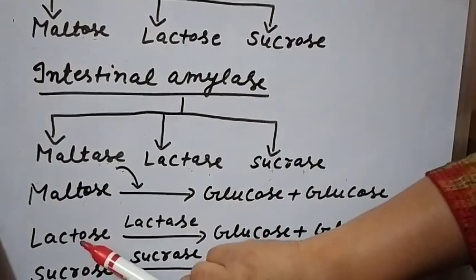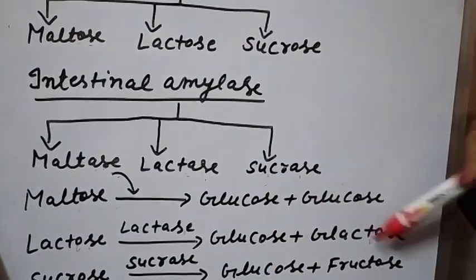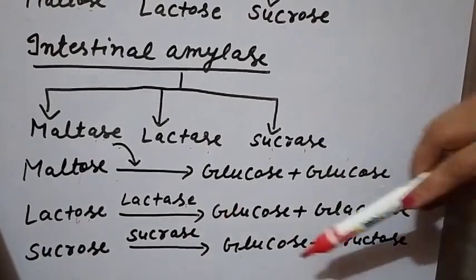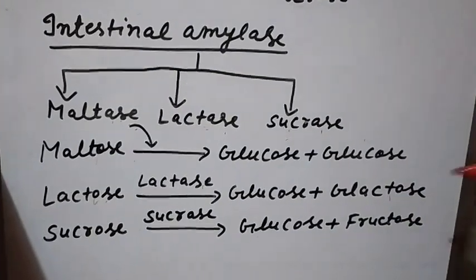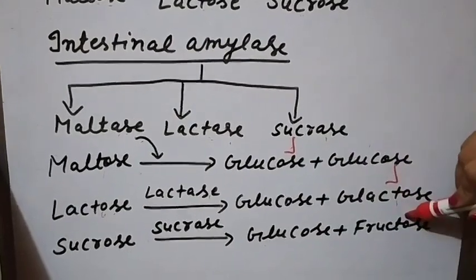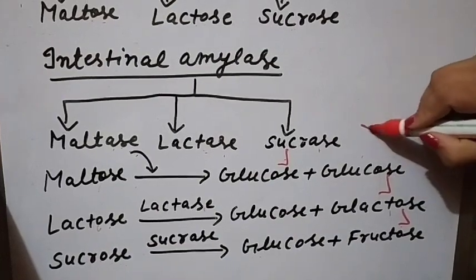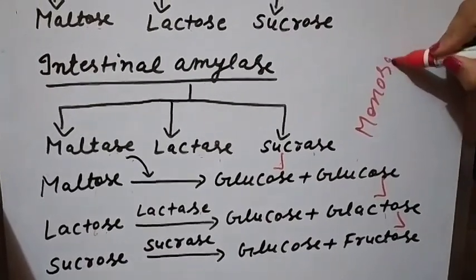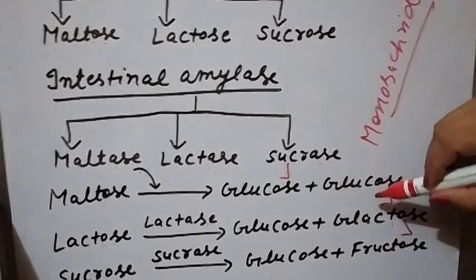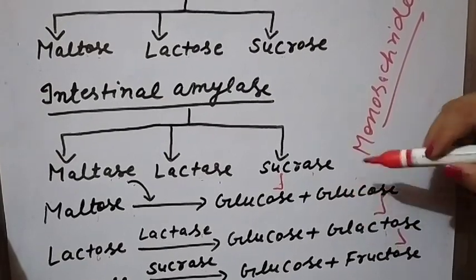Then lactose, that is the milk sugar, in the presence of lactase changes into glucose plus galactose, and sucrose in the presence of the enzyme sucrase changes into glucose plus fructose. So now we can conclude that glucose, galactose, and fructose are the simplest sugars, known as monosaccharides, and these sugars cannot be further broken into a simpler form.